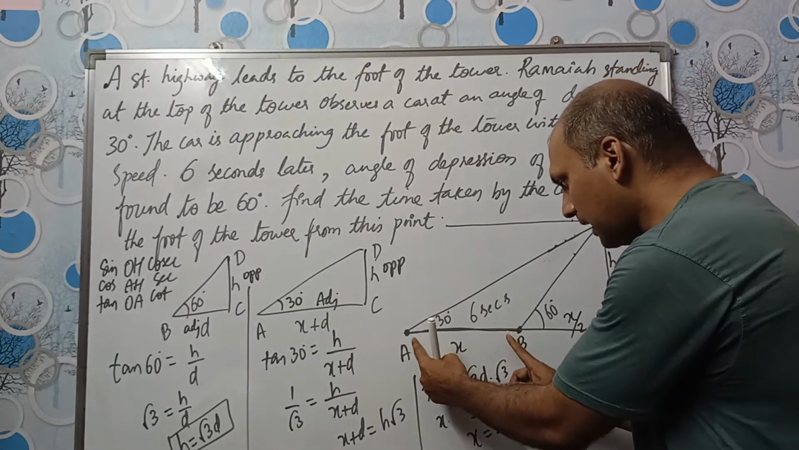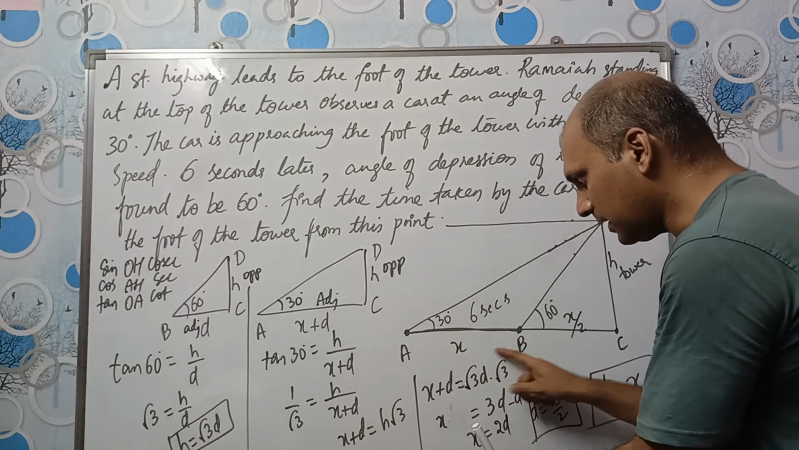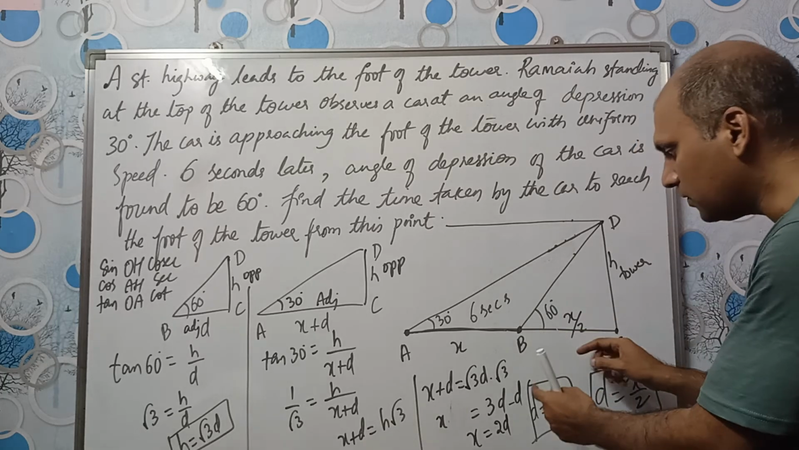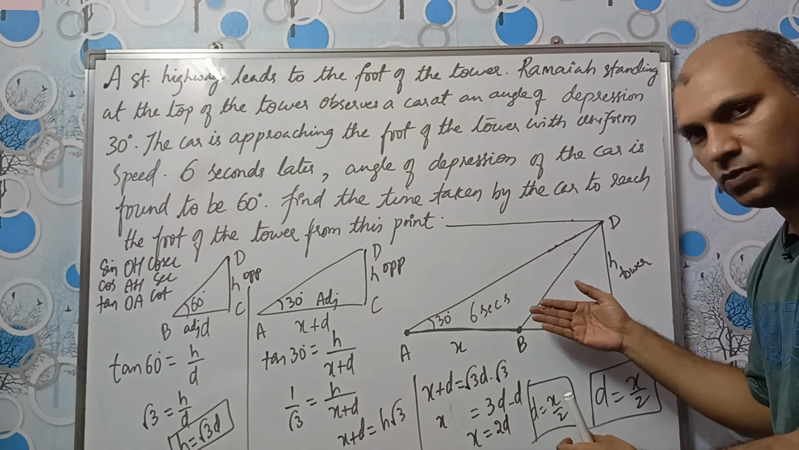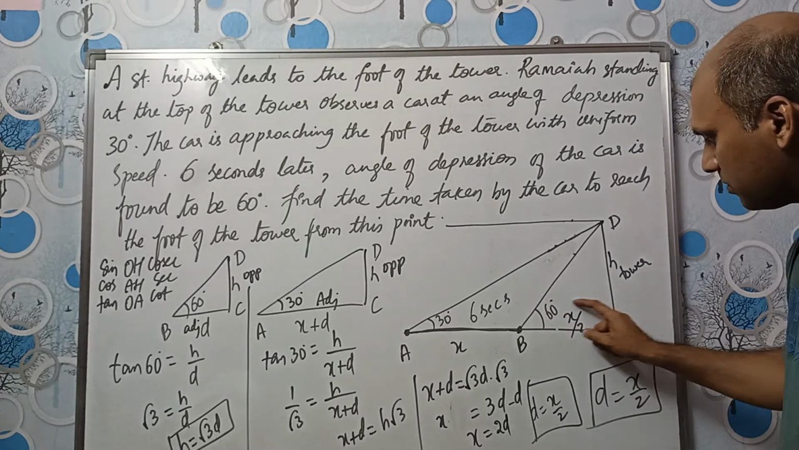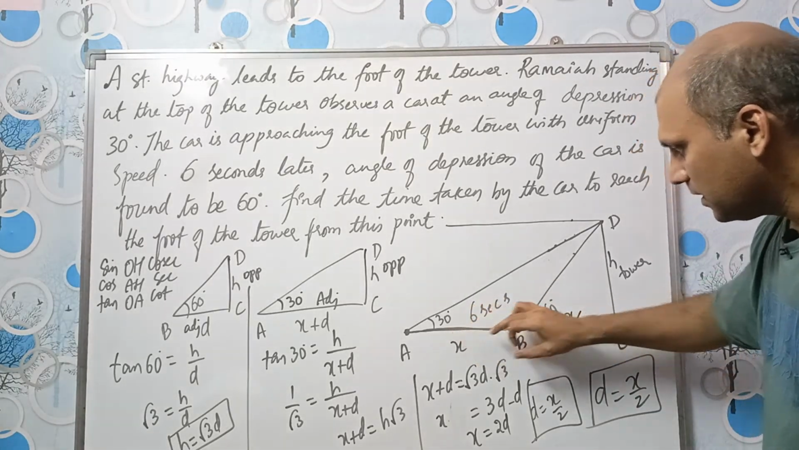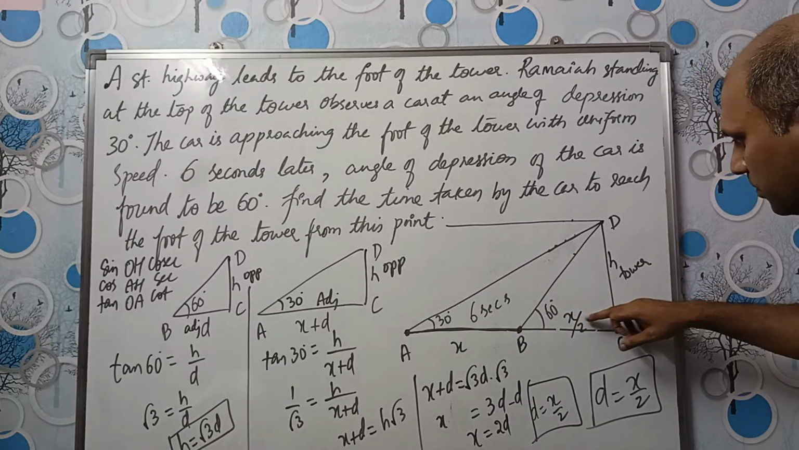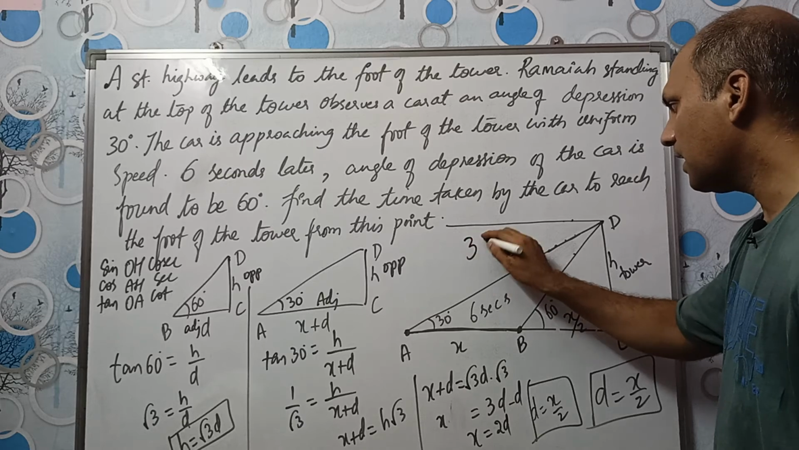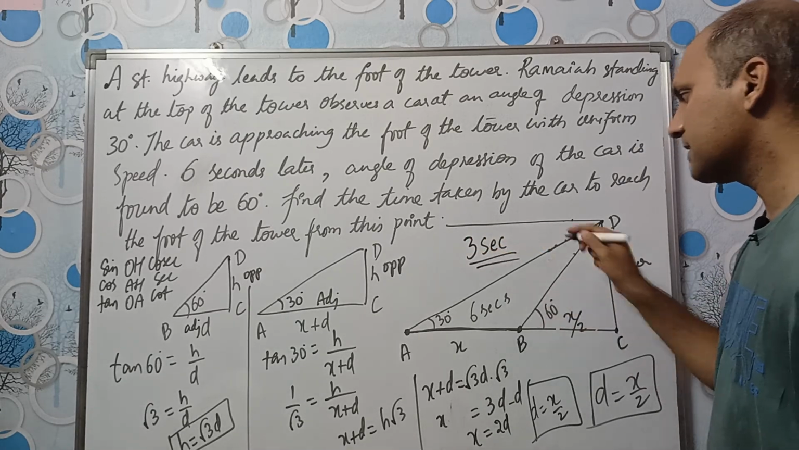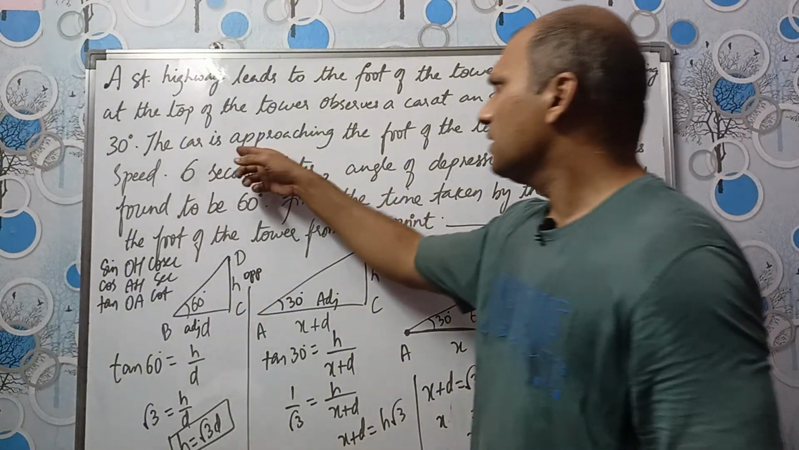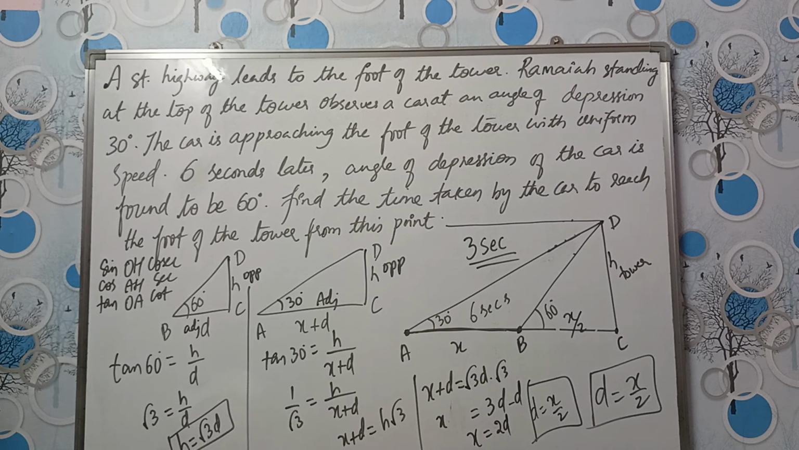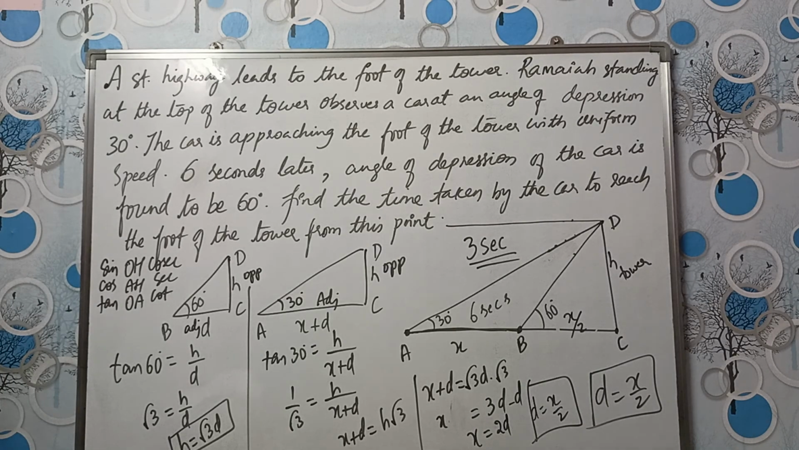So here see, car took 6 seconds and the distance is X. Here, this distance is X by 2. Car should travel X by 2 distance more. Okay, this is X by 2. That means it is half of this. So if car is taking 6 seconds to travel this much, to travel X by 2, car will take half of the time, 3 seconds. Okay, because the car is approaching the foot of the tower with uniform speed, with constant speed. Alright, I hope you understood this problem. See you in the next video.